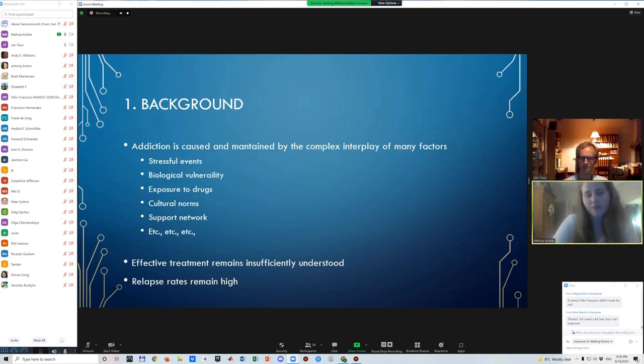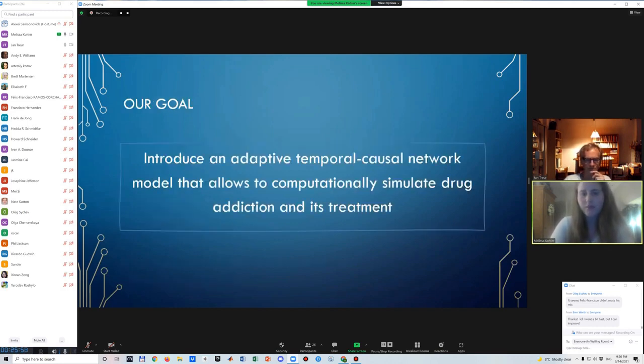What is also important to note is that much research has been focused on how to treat addiction, and many treatments have been proposed and are currently being used as well. Nevertheless, despite these efforts, a treatment that we could consider highly effective in treating addiction has not yet been found, and relapse rates remain very high. So we recognize this complex picture in which addiction develops and is maintained, and also the need to further understand it to be able to effectively treat this disorder.